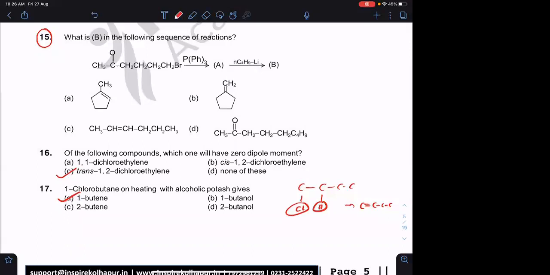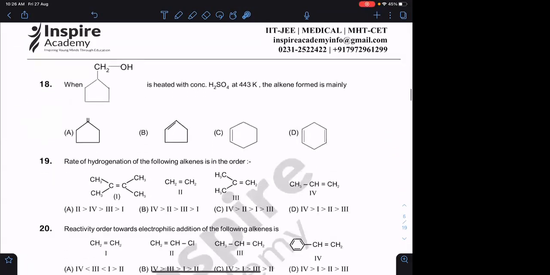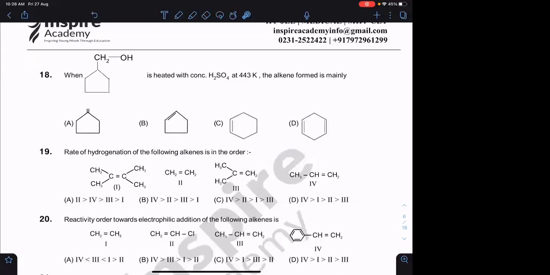2-butene can't form because this is 1-chlorobutane. You have a choice of only this beta hydrogen. If you remove this, you will get only 1-butene. Any doubt anyone? Alcoholic potash. Potash indicates KOH. You have to do elimination with alcoholic KOH. Okay, solve question number 18.